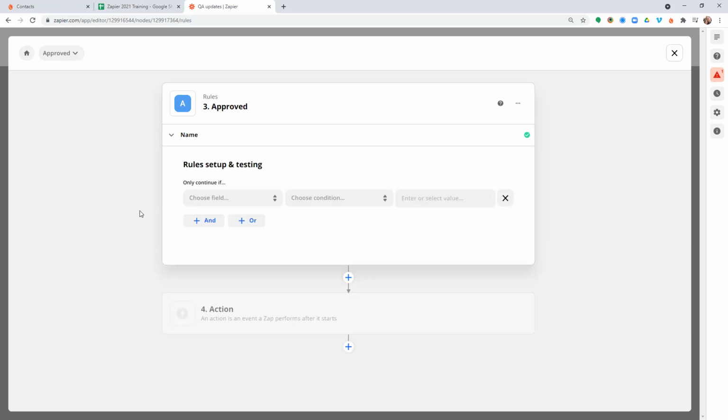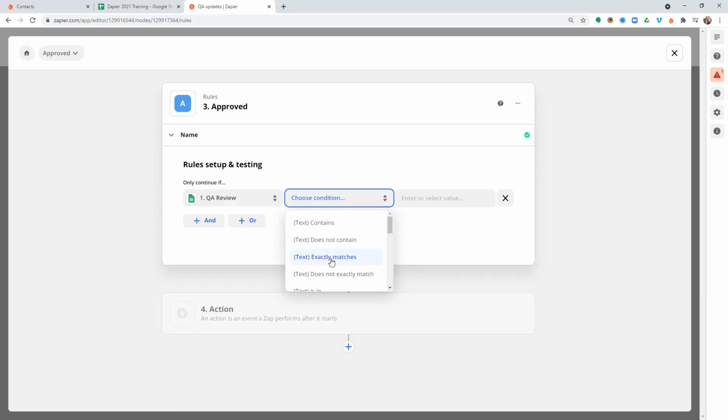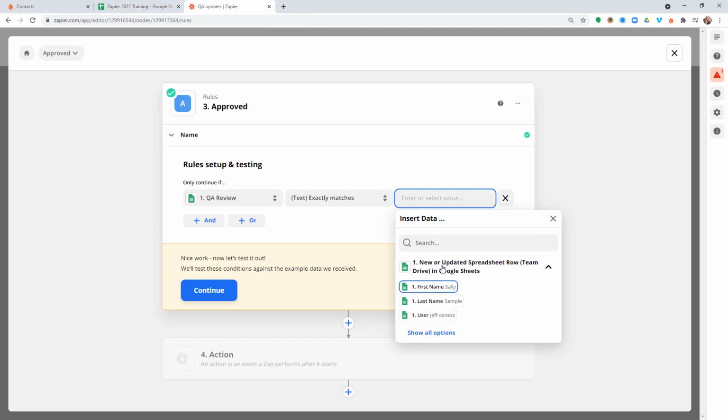And now we need to define the rules that will determine whether or not something goes down this path. So we're choosing what field to monitor and what the value is on that field to determine if something continues. We're using the QA review field for that, and we're going to do an exact match. The text that we're looking for is approved.